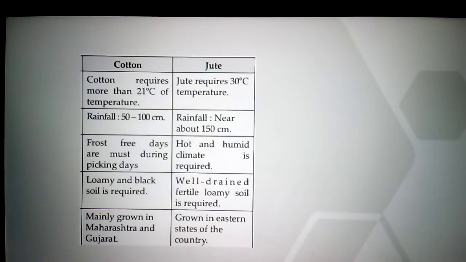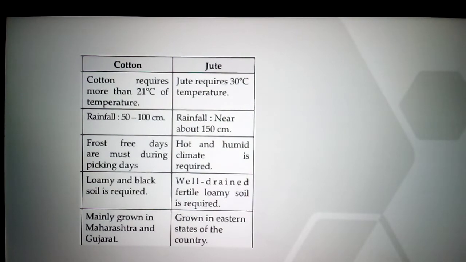Next one, loam. See here which type of soil it requires. Loamy and black soil. Mostly it is in Maharashtra. So here it is mainly grown in Maharashtra, Gujarat, where the black soil is there, and some parts of Telangana. Mostly the textile industries are located in Mumbai, Ahmedabad, Pune, only in that area. Why? There the cotton growing fields are there. Near the fields only the textile industries are located, and the climate is also suitable for cotton textiles.